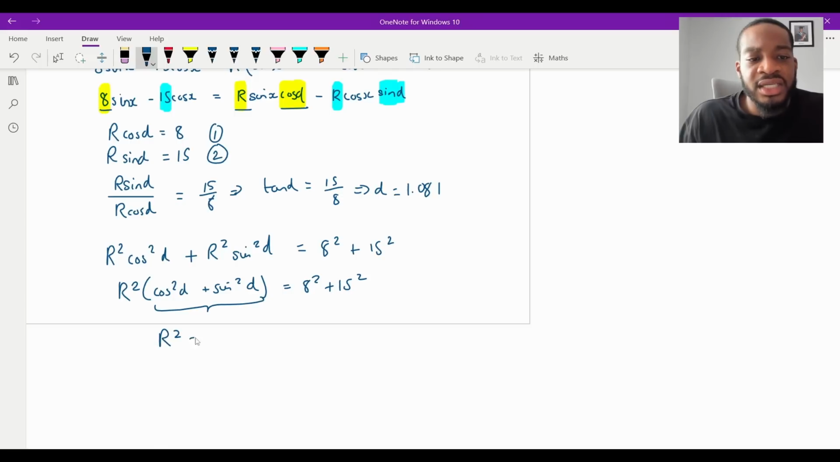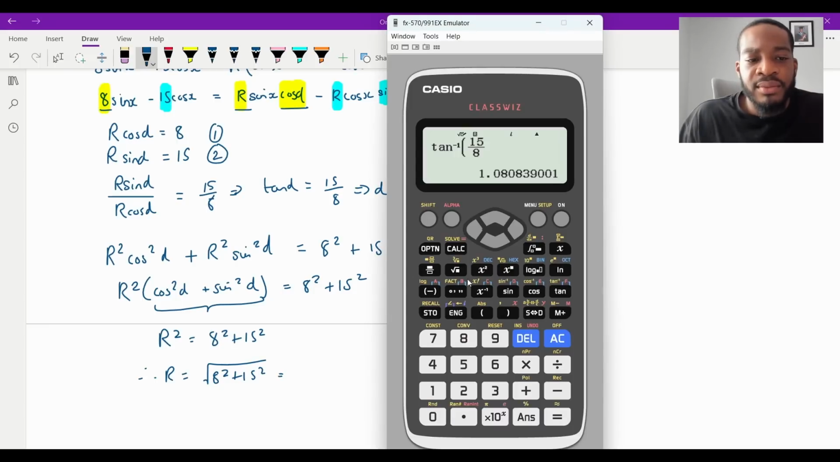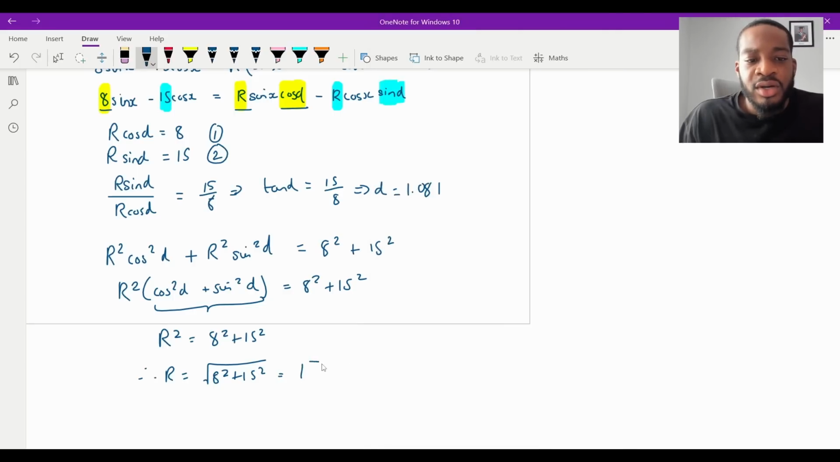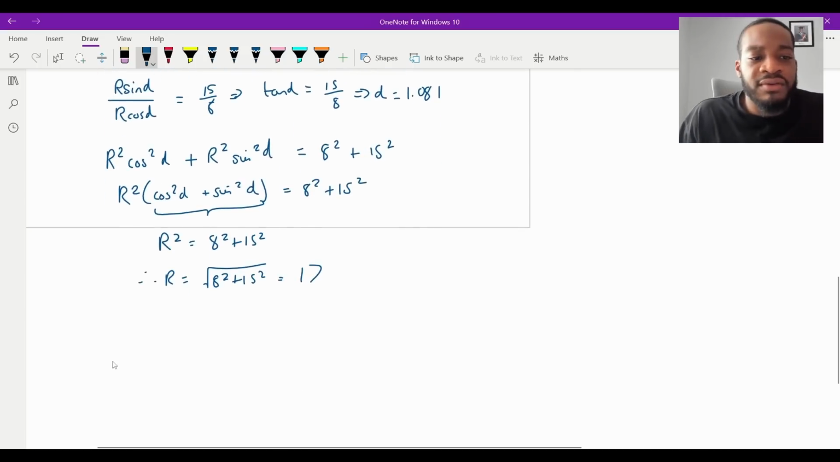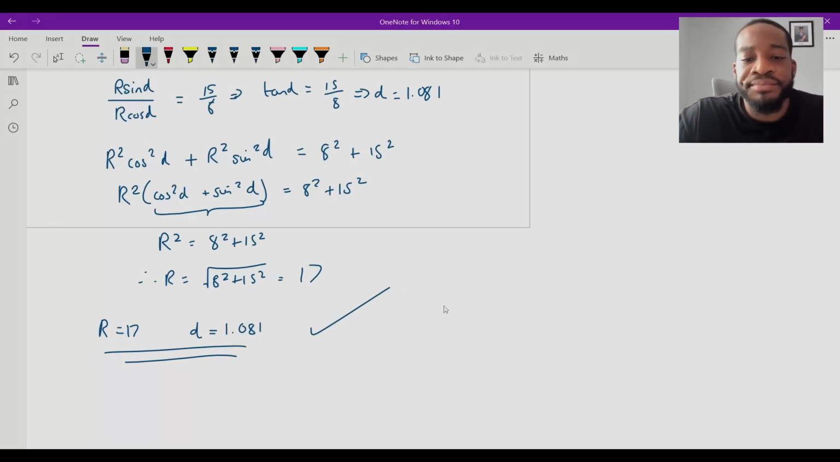So we have r squared is equal to 8 squared plus 15 squared. So therefore, r is going to equal the square root of 8 squared plus 15 squared, and that is 17. So r is 17. So what we can say now, to finish off, is r is equal to 17 and alpha is equal to 1.081. And that is part A finished.